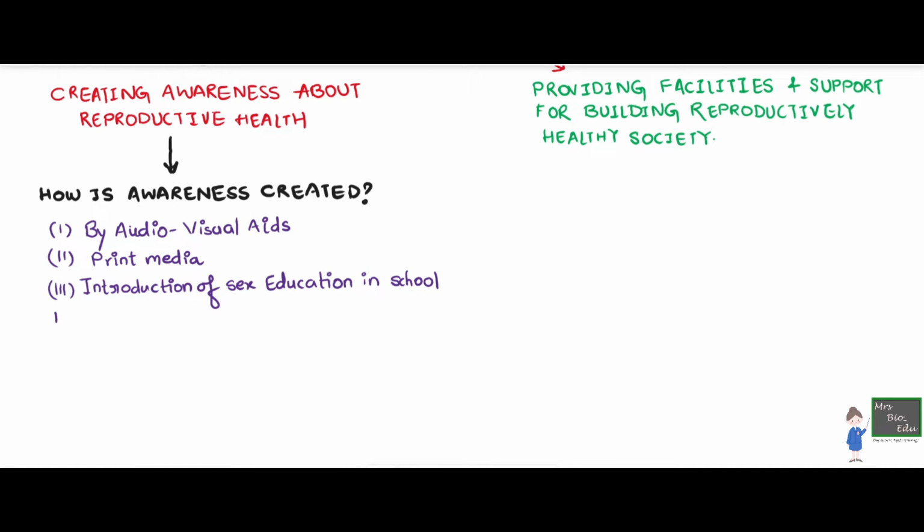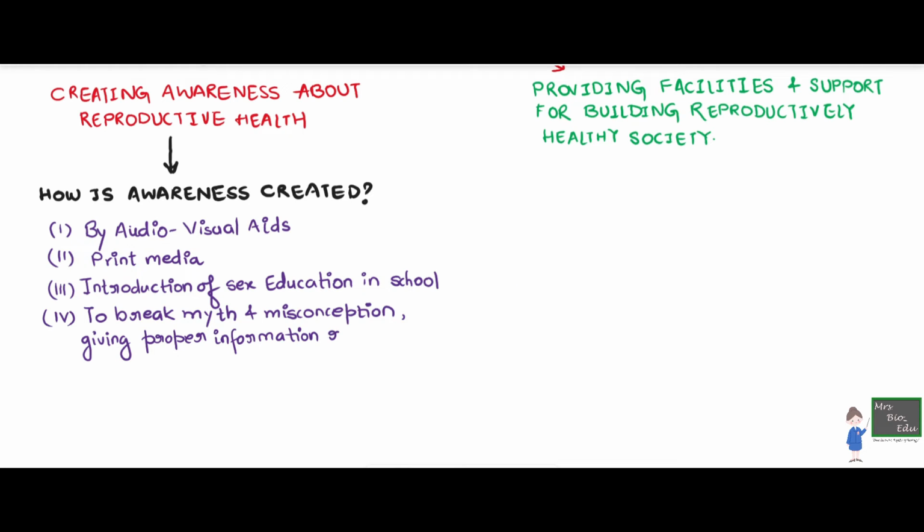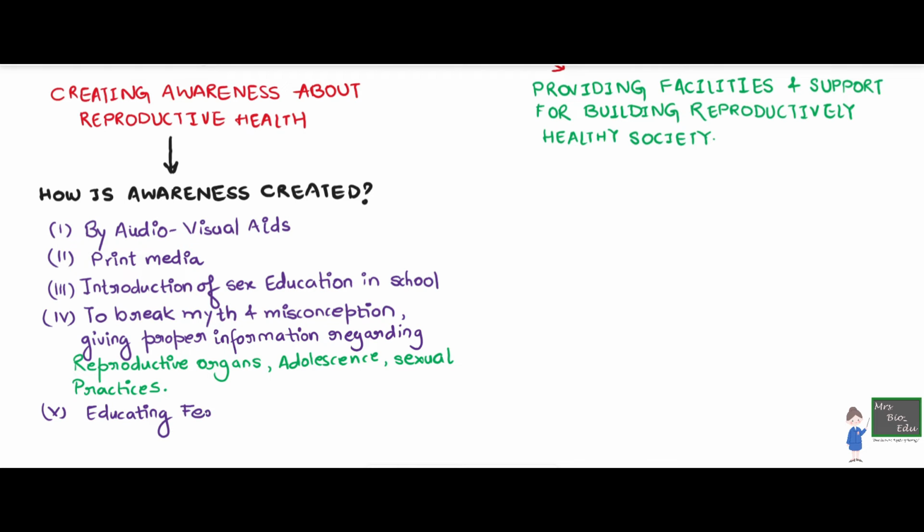Then there is the third aspect, which is the introduction of sex education in schools, which is why you read about the human reproductive system and reproductive health in class 12th. This is to break the myths and misconceptions that we develop over a period of time because of unawareness, and that have been propagating in our society for so long. So giving proper information regarding reproductive organs, breaking those myths, adolescence, sexual practices, is how we are going to create awareness. And this has to be done at the very ripe age of 17 to 18, which is why it was advised to include this in the curriculum of class 12th.